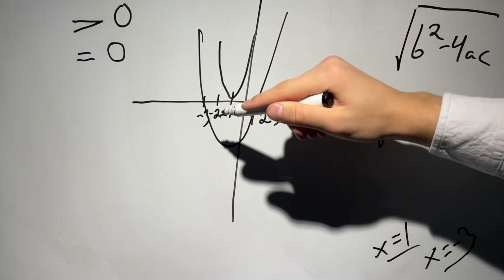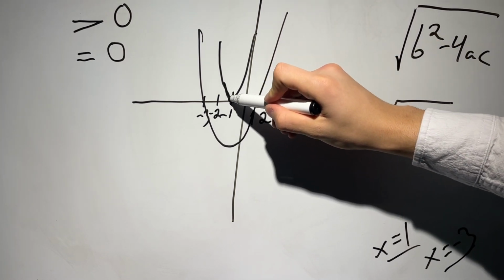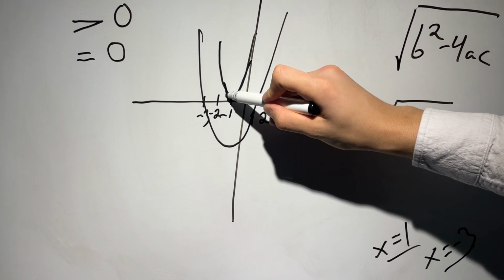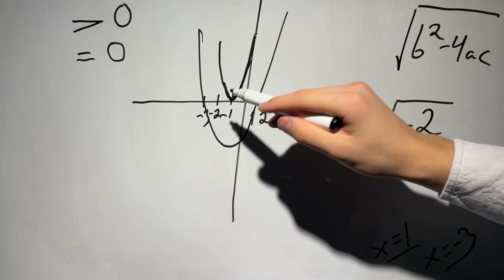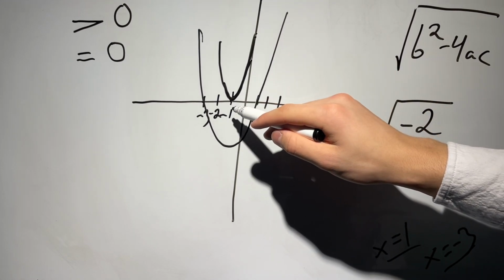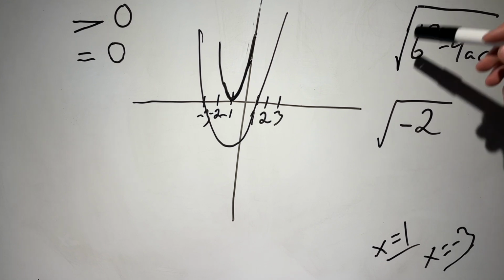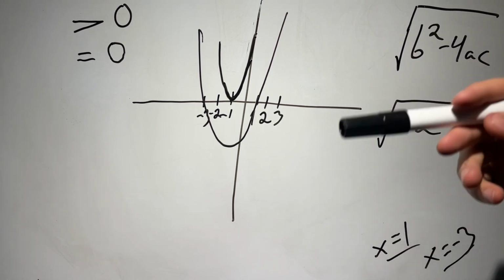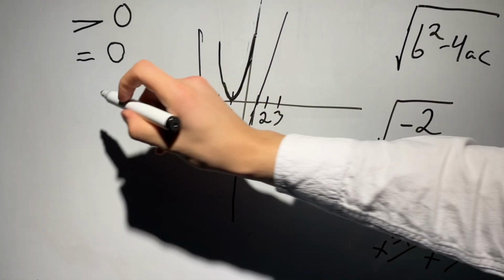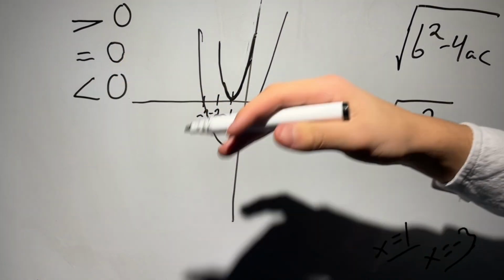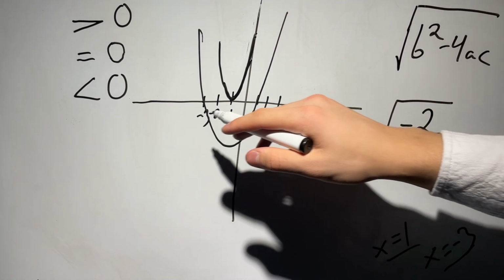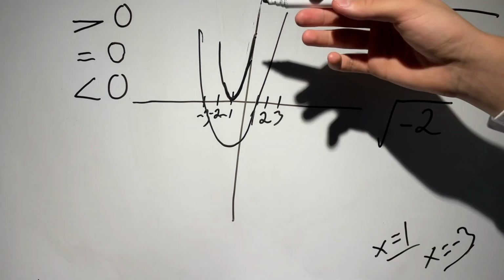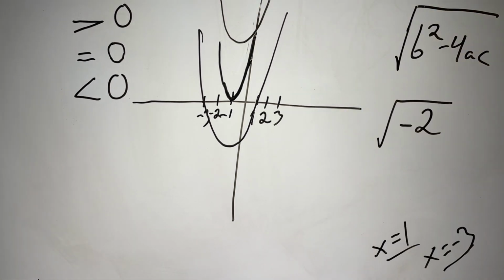It would look something like this. I'm sorry. Something like this. You get the idea. It touches the x-axis only in one point, for example 1 here. Now if this discriminant is below 0, if it's negative, remember the equation does not have any real solutions, so the parabola would not touch the x-axis and it would look probably something like this. Now the boring part is over.